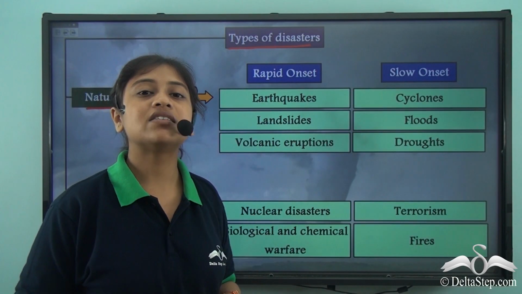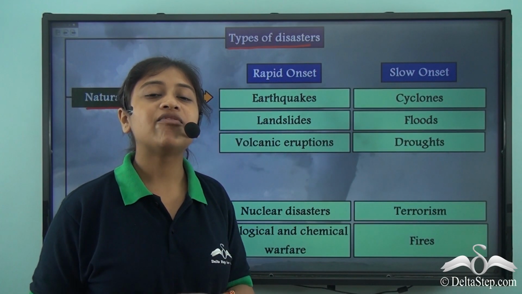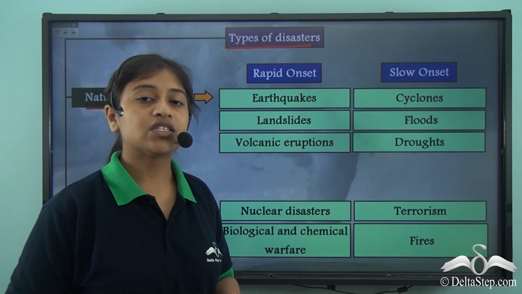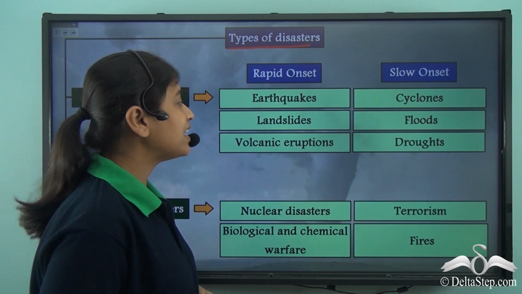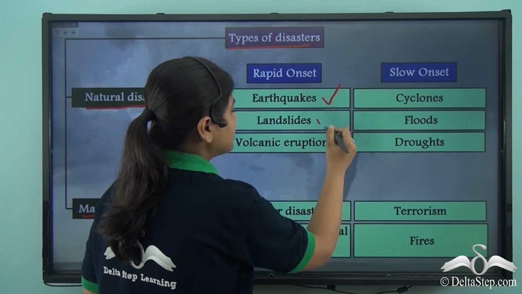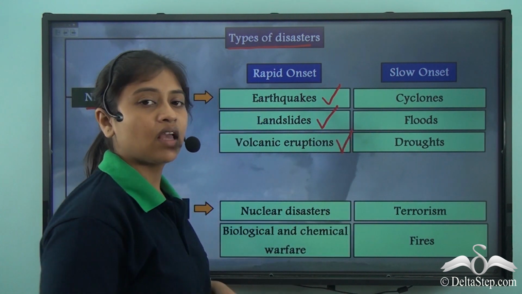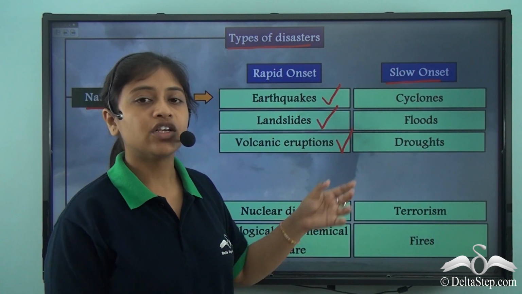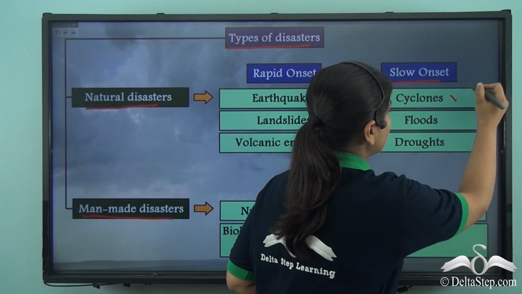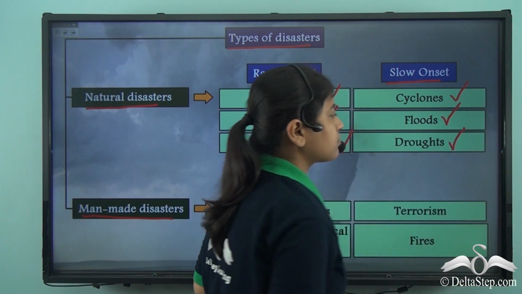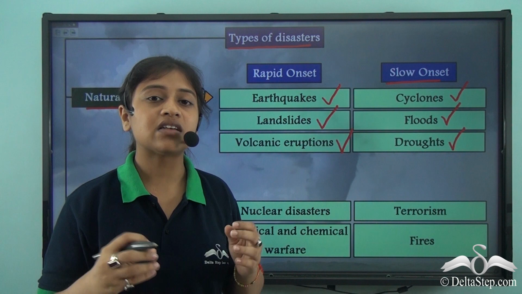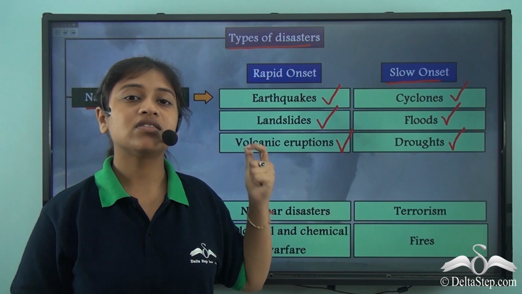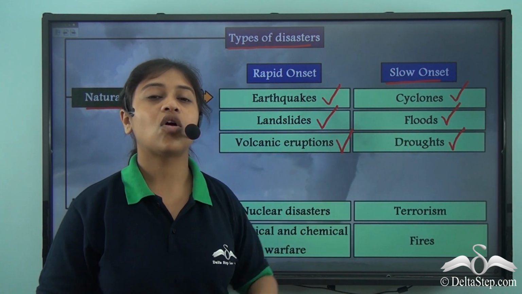Now, rapid onset disasters are those that do not give time for any preparation. They occur all at once and they come without warning. The rapid onset natural disasters mostly include earthquakes, landslides, and volcanic eruptions. On the other hand, we have slow onset disasters. The slow onset disasters usually include cyclones, floods, and droughts. They do not occur at once. They give us some time as they can be slightly predicted. However, they are neither less than the rapid onset disasters because all of these together cause huge damage to life and property.